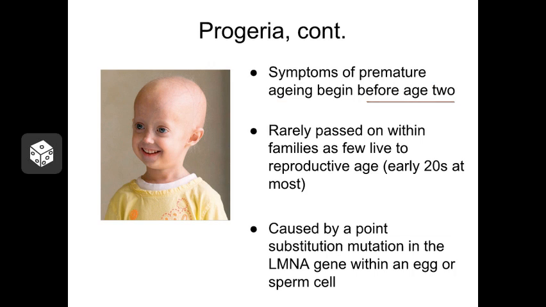Now, unfortunately, most of these individuals don't live to reproductive age, so the oldest known cases of progeria died in their early 20s. So it's unlikely that someone with progeria would be able to pass this gene on to the next generation. So this is an interesting example of a dominant allele because although it can be passed from one generation to the next, it doesn't tend to be retained in families. It doesn't tend to travel through multiple generations. And that's because it's caused by a germline mutation. To remind you, a germline mutation is a random mutation that pops up in an egg or a sperm cell.